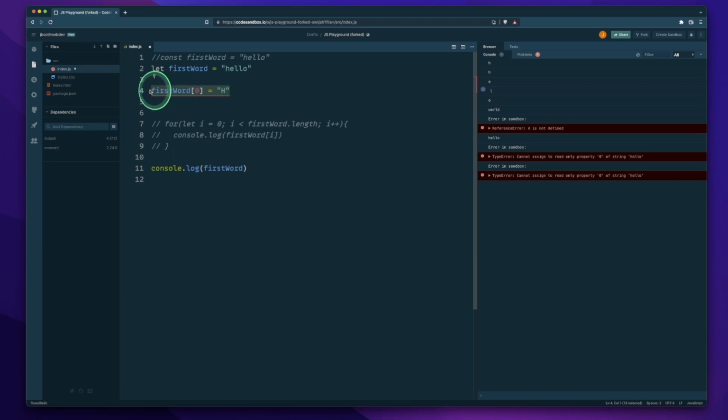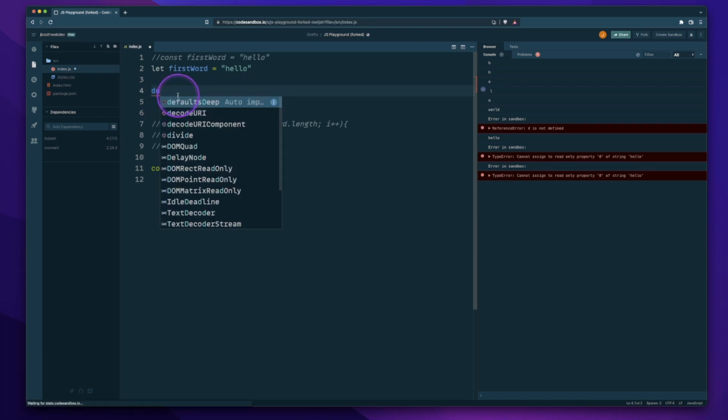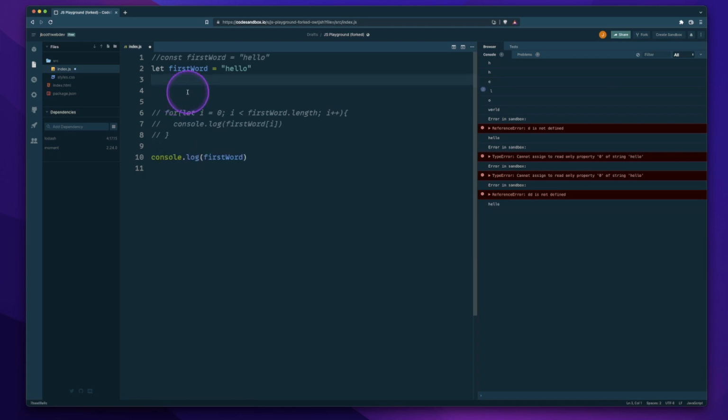All right, for the last part of this, let's go ahead and just get rid of that. We're going to go over the last way of creating a string, which is the backticks.